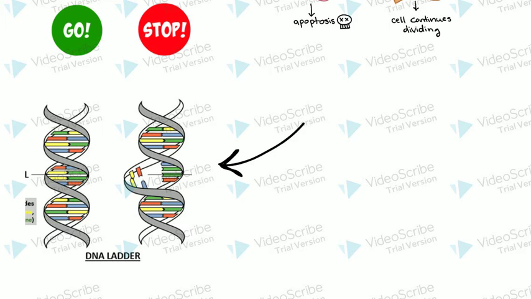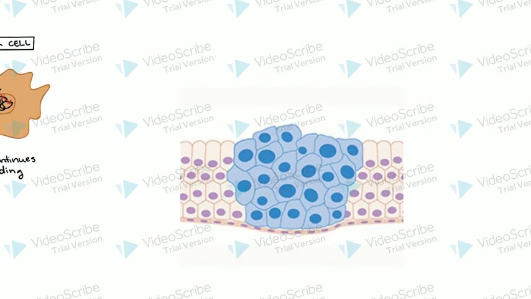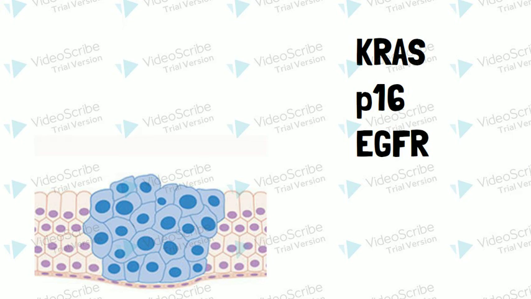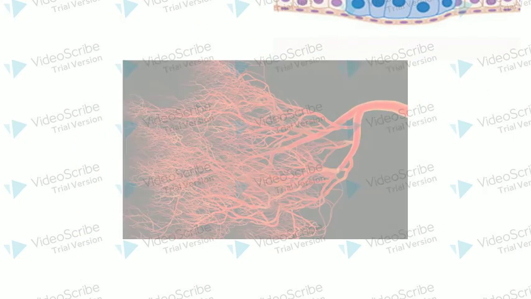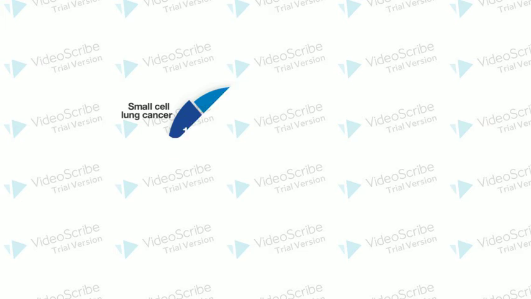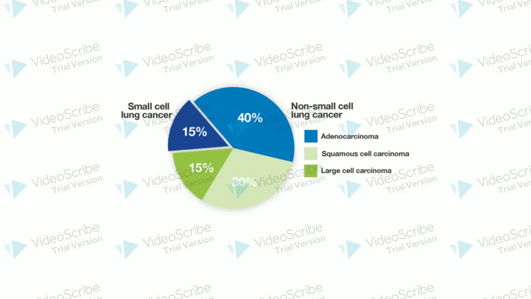The mutations most commonly responsible for non-small cell cancers are those that occur to the KRAS, P16, and EGFR. These mutations cause an array of effects as tumor suppression is inhibited and proliferation occurs without limits. Angiogenesis also aids in tumor growth. Non-small cell lung cancer makes up about 85 to 90% of all lung cancers, of which there are three types.